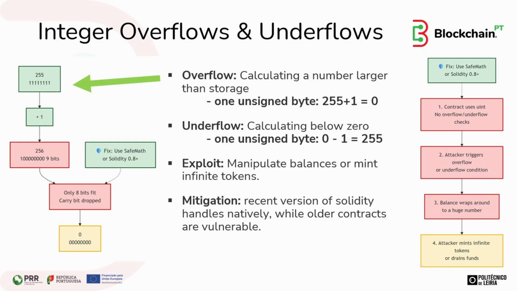In smart contracts, an integer overflow occurs when a calculation exceeds the maximum value. For example, an unsigned byte storing 255 plus 1 wraps to 0, and an underflow occurs when it goes below 0. 0 minus 1 becomes 255. Attackers can use these bugs to change balances or mint infinite tokens. Solidity 0.8.x and later prevents this with built-in overflow checks, but older contracts without them remain vulnerable.